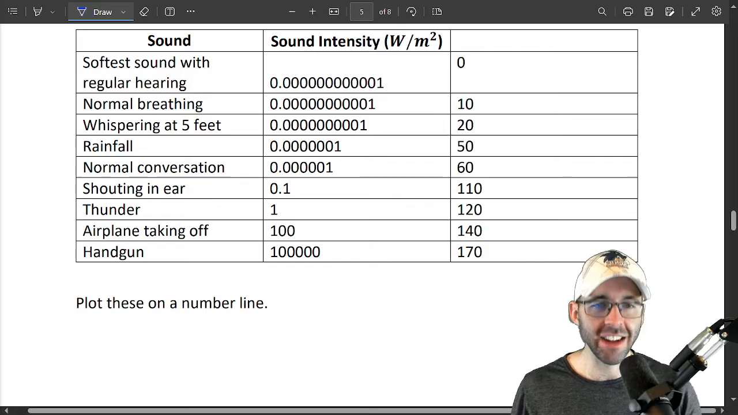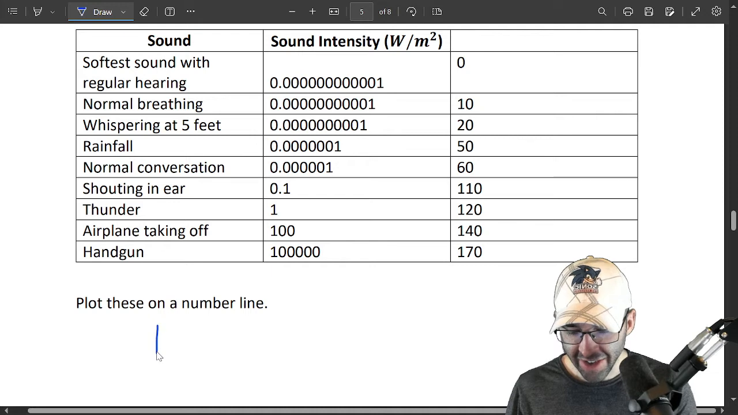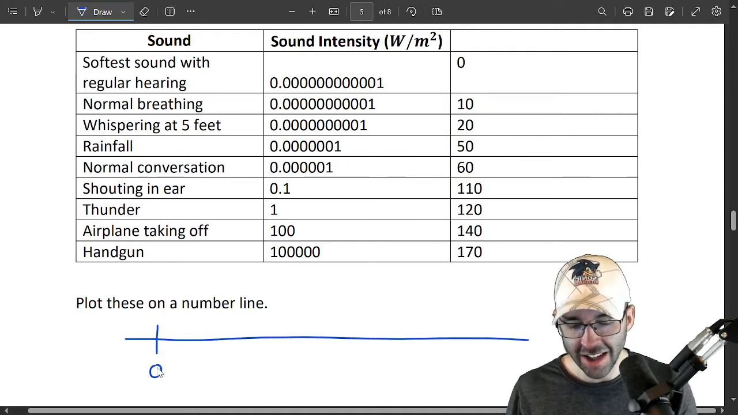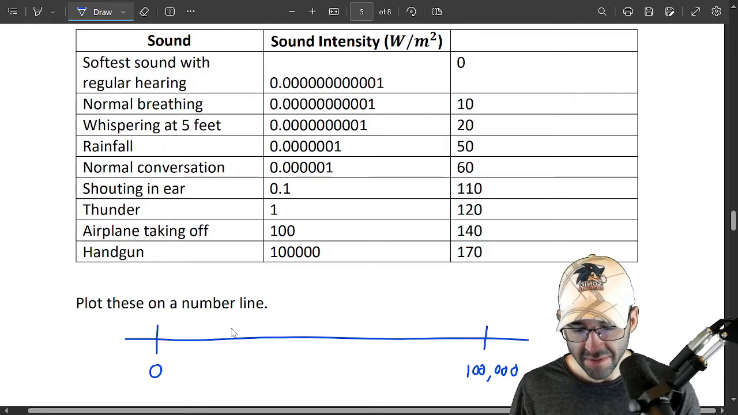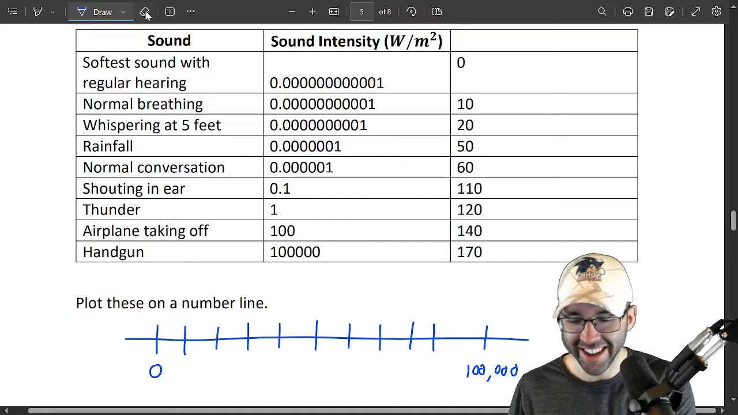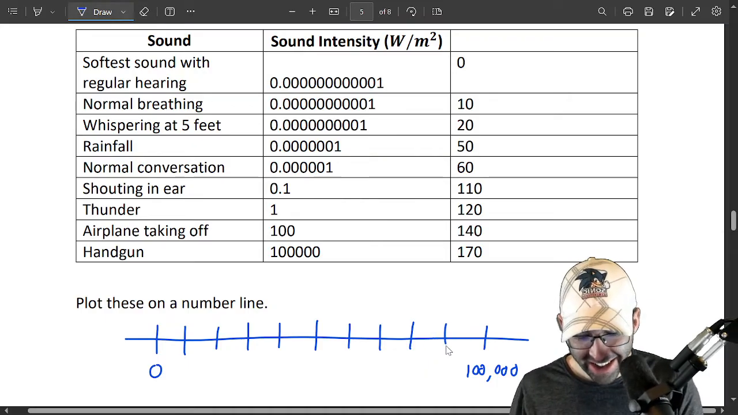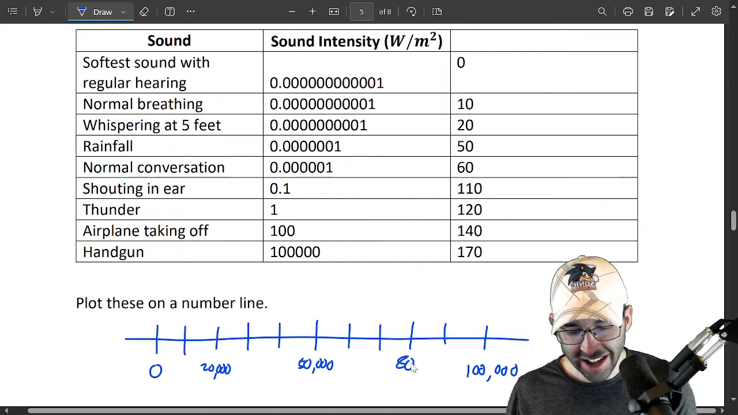What if I told you to plot these numbers on a number line? You'd say, okay, well, have a number line here. Let's have the smallest number here and the biggest number here. That's 100,000. We could split this up into 5 or like 10. Yeah, let's split this up into 10. 1, 2, 3, 4, 5, 6, 7, 8, 9, 10. Pretend. Okay, let's make this a little better. So again, this is 20,000. This is 50,000, right? This is 80,000.